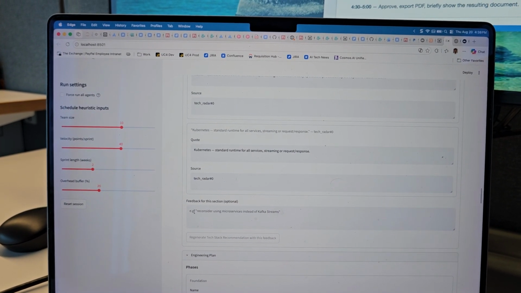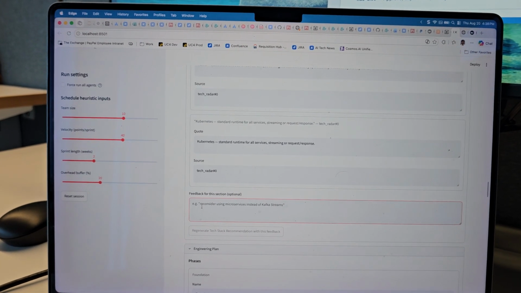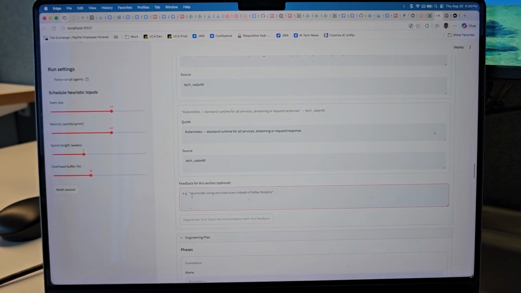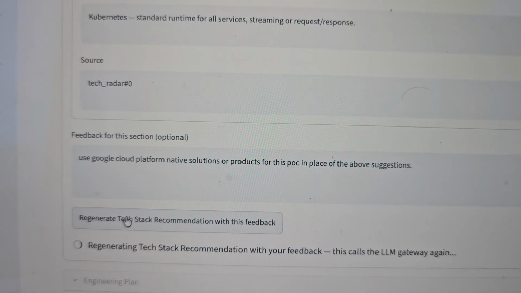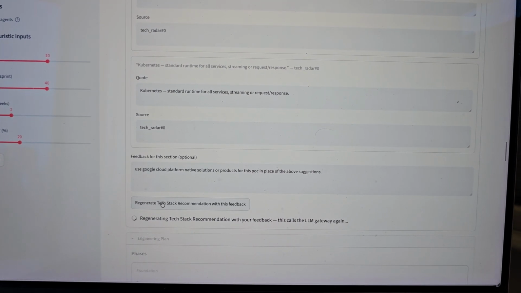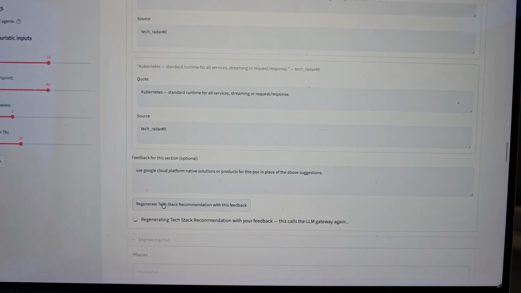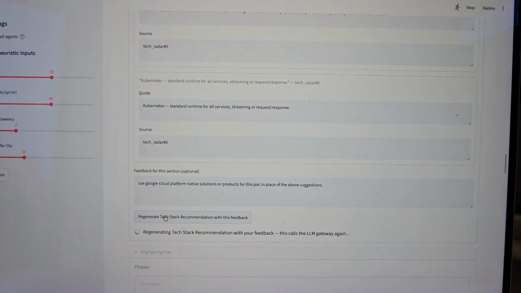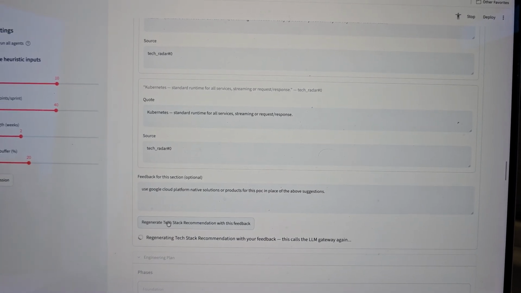Now looking at the feedback, we will see what happens if I give feedback and how it changes. I've given this feedback saying use Google Cloud Platform. Google Cloud Platform solutions and products for this POC in place of the above suggestions, and I asked it to regenerate the tech stack recommendation with the feedback. Let's see what happens by the time it generates.